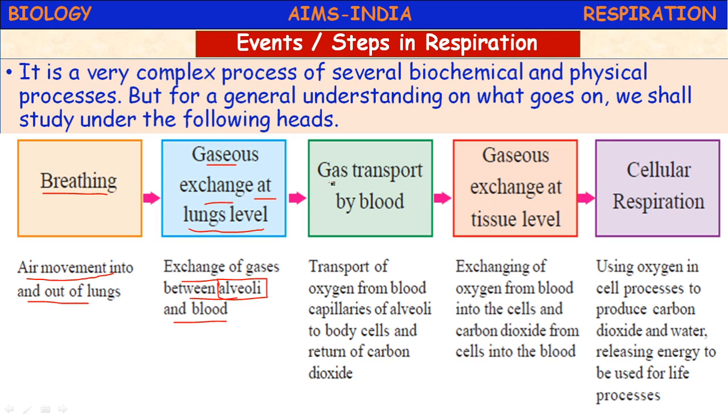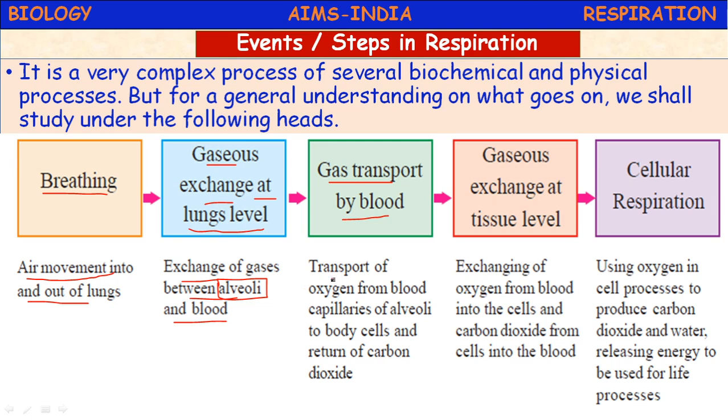Next, gas transport by blood. So in the lungs only, the alveoli contain very minute capillaries where the oxygen combines with the blood and the carbon dioxide leaves the blood. Okay, this is called gaseous exchange or transport of gases by blood.